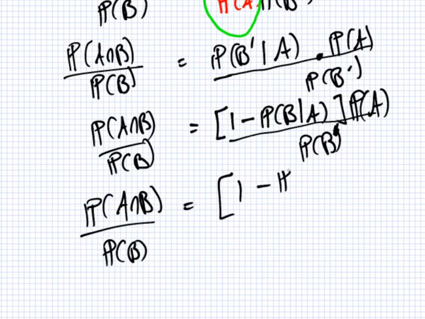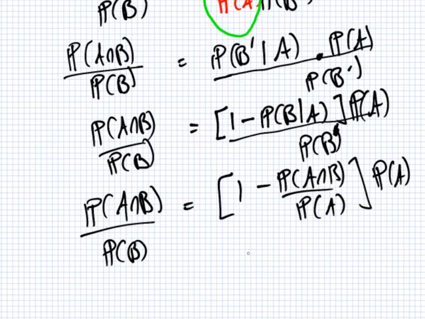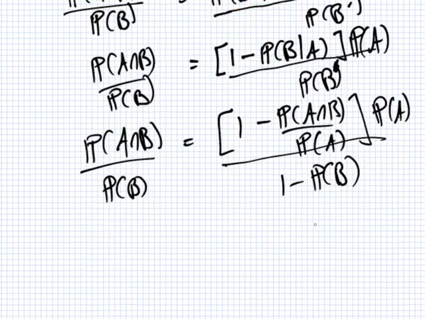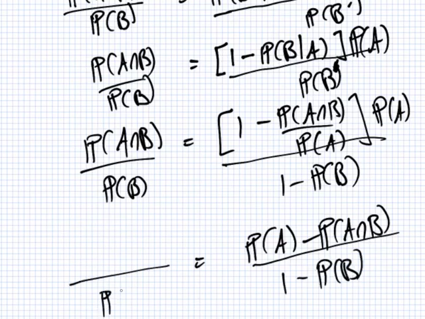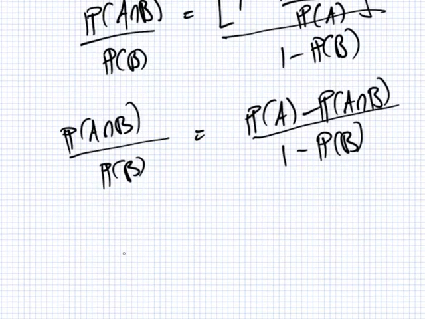1 minus probability of A and B over probability of A, times probability of A over 1 minus probability of B. Now it looks messy but it starts to simplify because if I multiply this in here, what do I get? Probability of A minus probability of A and B all over 1 minus probability of B. Again, I know it looks messy, but let's cross multiply.